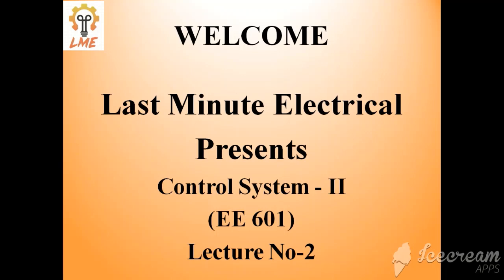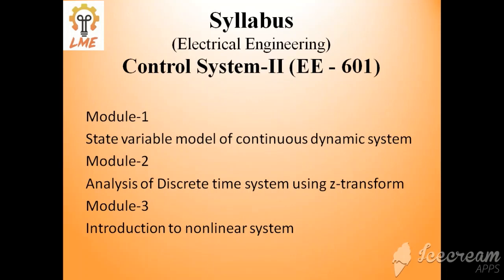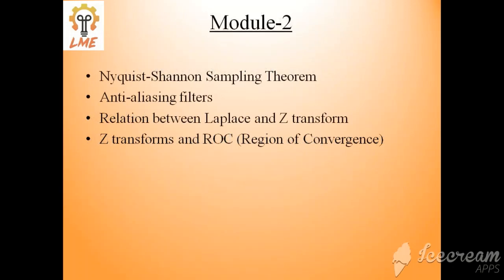This is the second lecture on Control System 2. As I told you, the syllabus of Control System 2 is divided into three parts, out of which I am discussing Module 2 in these lectures. Analysis of discrete time systems using Z-transform is Module 2. In this lecture I am going to discuss the Nyquist-Shannon sampling theorem, anti-aliasing filters, the relation between Laplace and Z-transforms, and ROC, that is region of convergence.